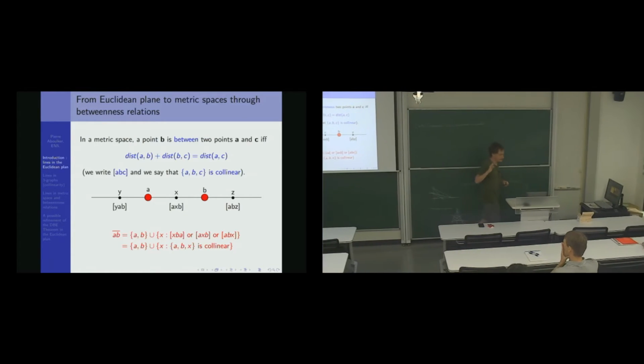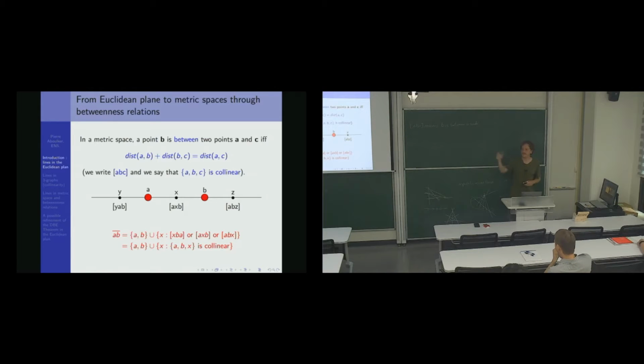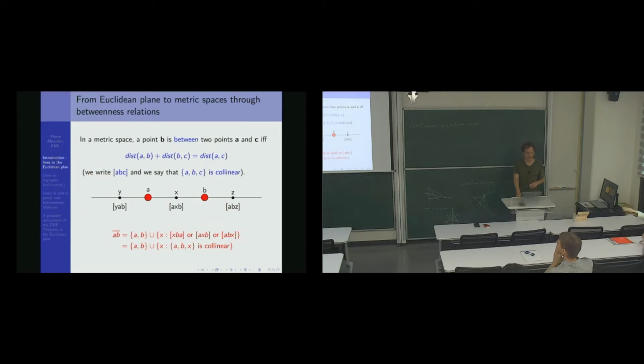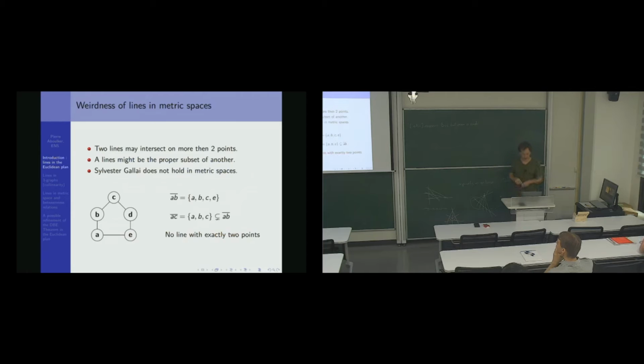So this is three notions to define lines, and I will go back to them later in the talk. But first, let's see more of what happens in a metric space. So now we know how to define lines in a metric space. But those lines are really strange. I'm not even 100% sure they would deserve the name of line.